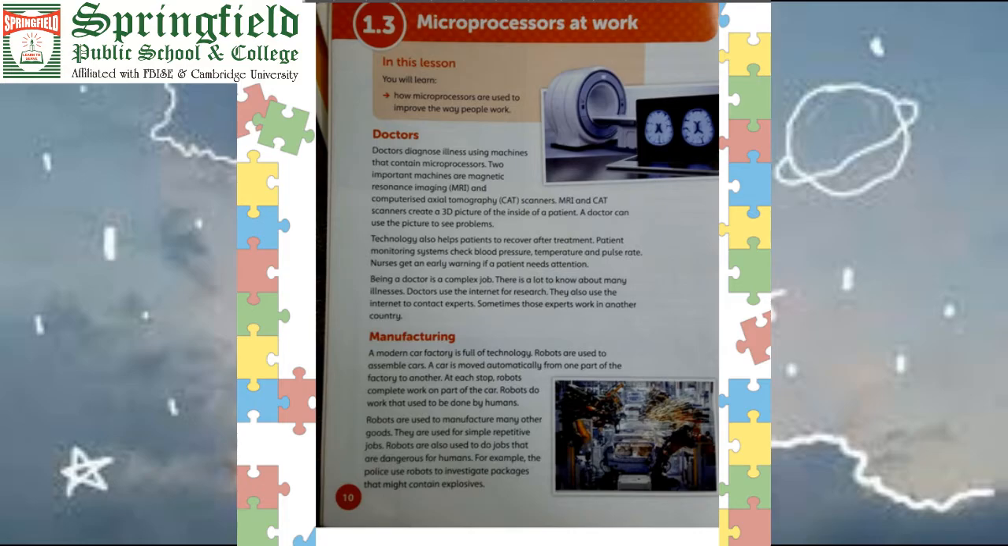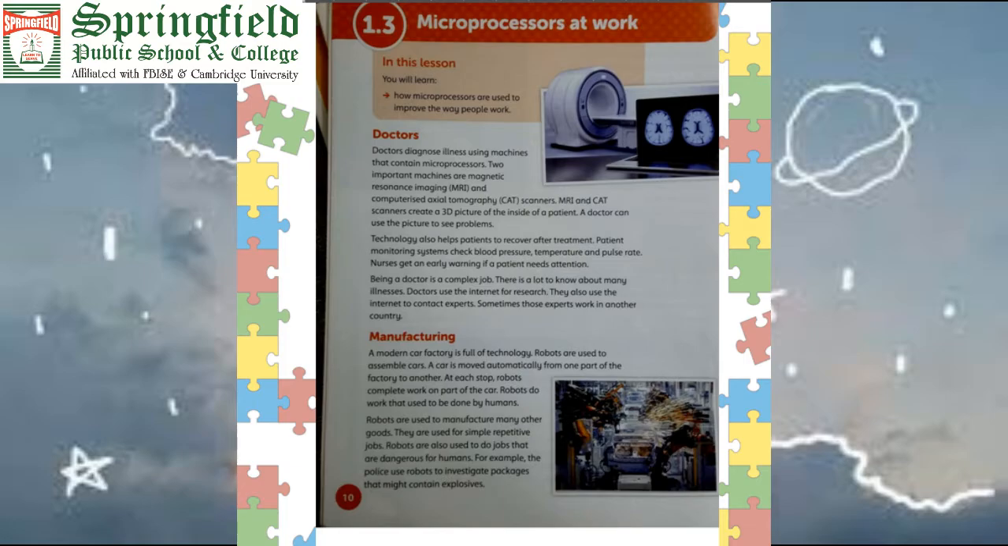Controlling the blood pressure, temperature, pulse rate, they are all monitored with the help of microprocessors. Nowadays the devices we have are all powered by the microprocessor. Even if you want to check your blood pressure, now devices have come, you can easily wear it on your hand and just press the power button, and that device will show your pulse rate and your BP also, blood pressure. Now you don't need any other person to check your blood pressure.